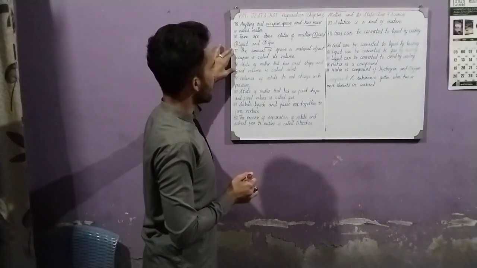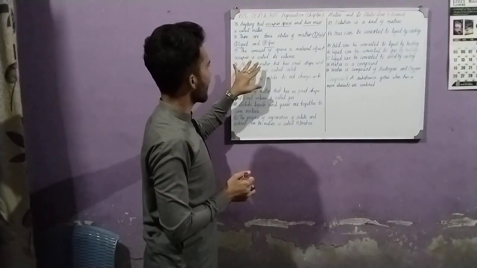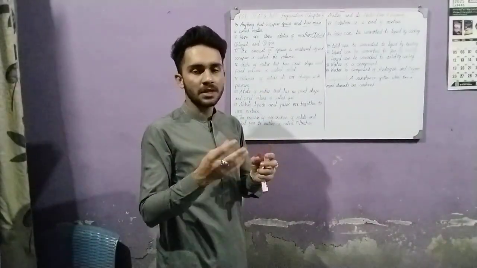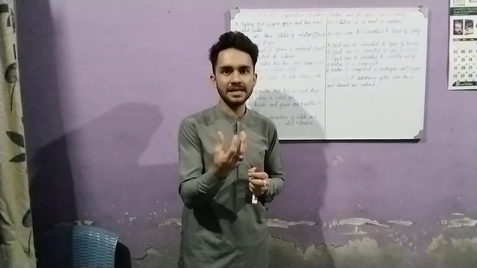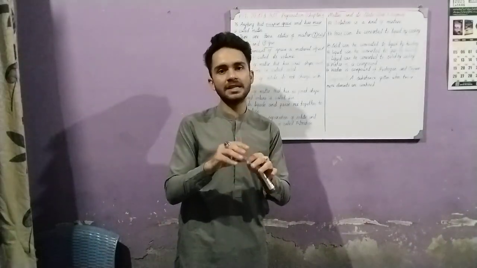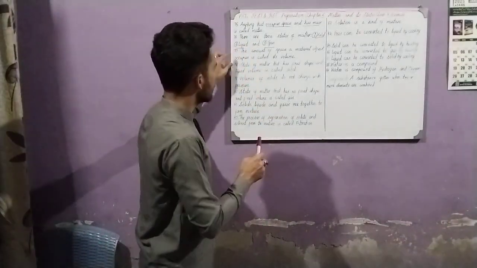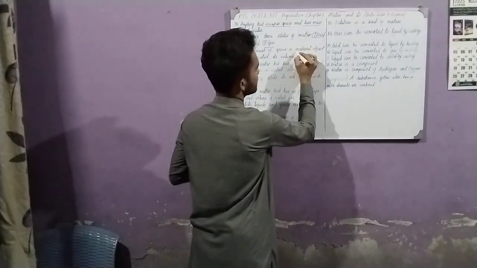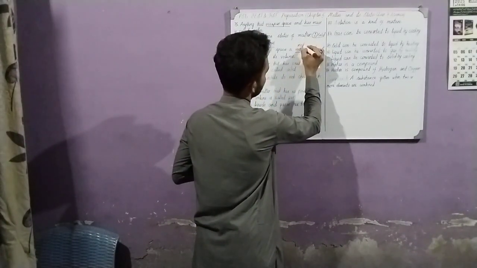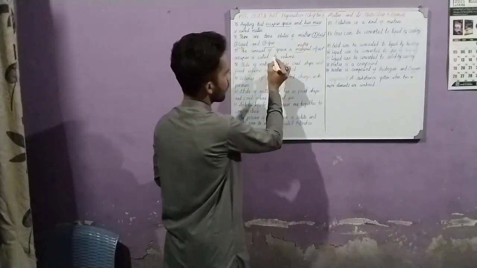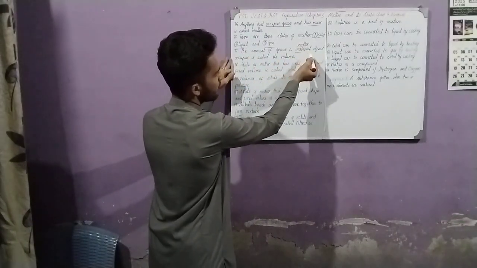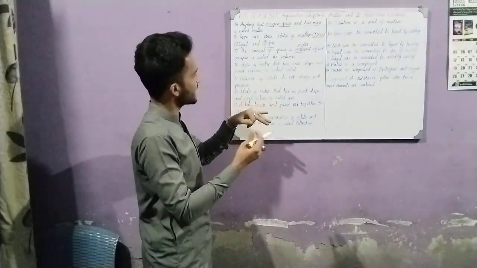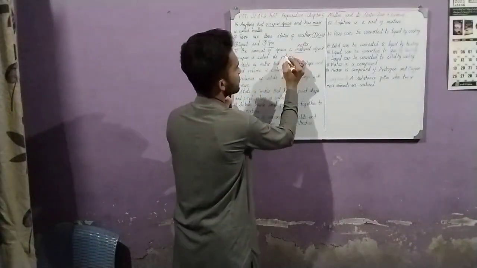First, the amount of space a material object occupies is called its volume. First, we will see what volume is. The space that an object takes when we place it somewhere is called its volume. Material means an object that is made of matter. As I said earlier, any object made up of matter is called a material object, and the amount of space that object occupies is called its volume.